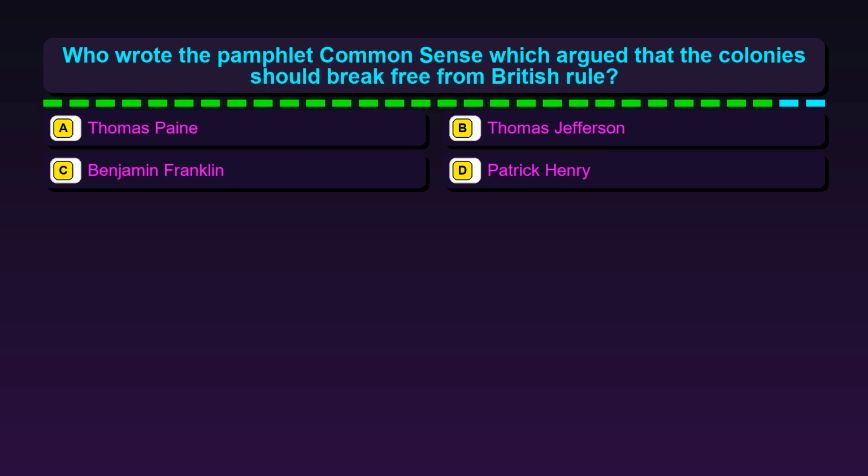Question 40. Who wrote the pamphlet Common Sense, which argued that the colonies should break free from British rule? Option A, Thomas Paine. Option B, Thomas Jefferson. Option C, Benjamin Franklin. Option D, Patrick Henry.